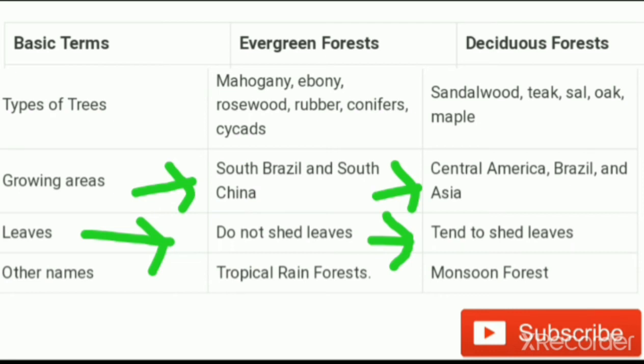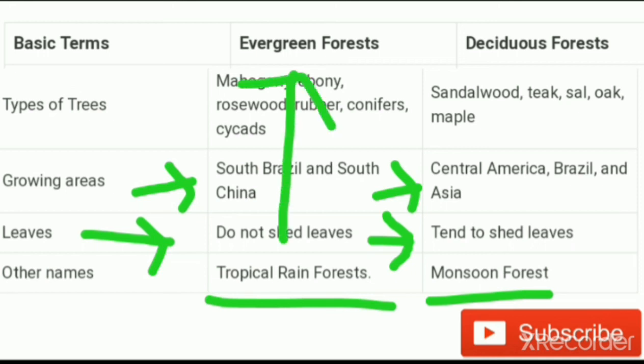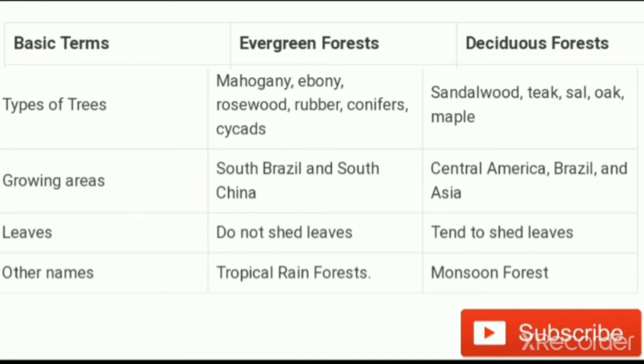Next, the other name of the evergreen forest is tropical rainforest, and the monsoon forest is the deciduous forest. In your examination, a question may be asked about the difference between the tropical rainforest and monsoon forest. So it's totally that the tropical rainforest is also known as evergreen forest, and the monsoon forest is also known as deciduous forest. So hopefully, my learner, you understand these differences very easily with the help of these special points. Thank you.